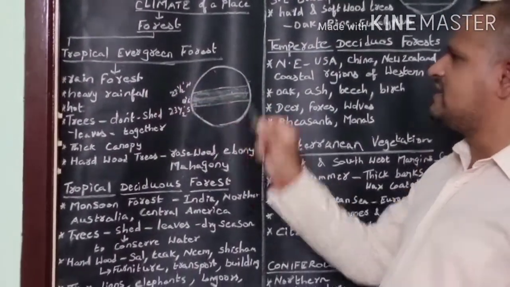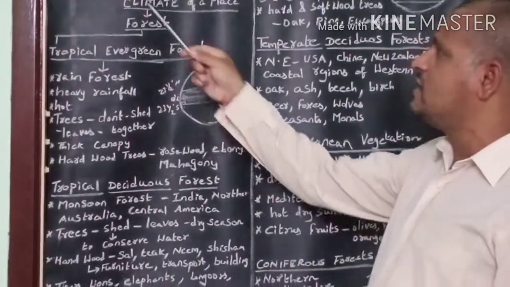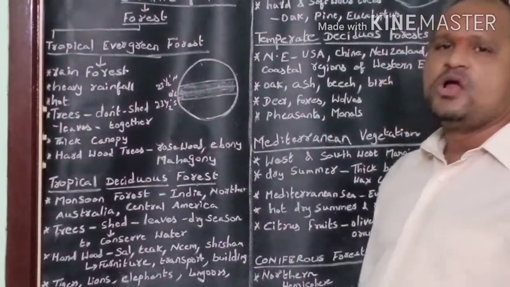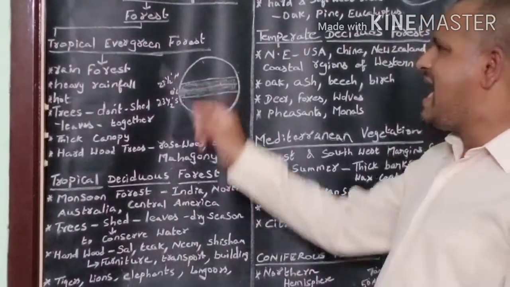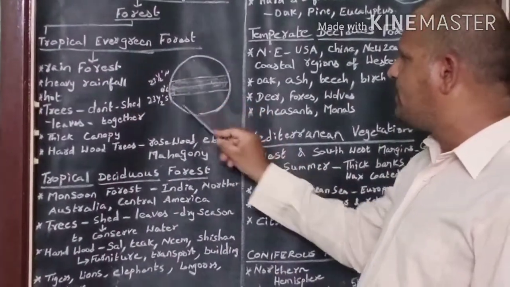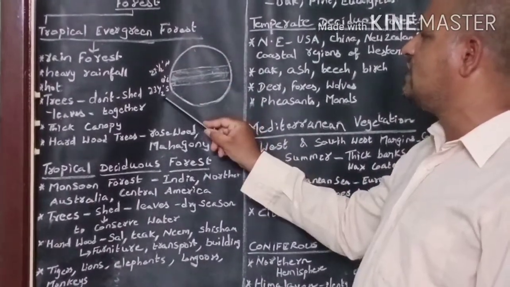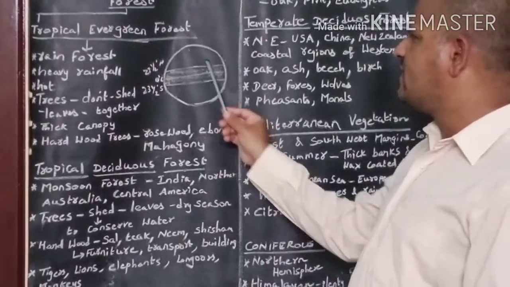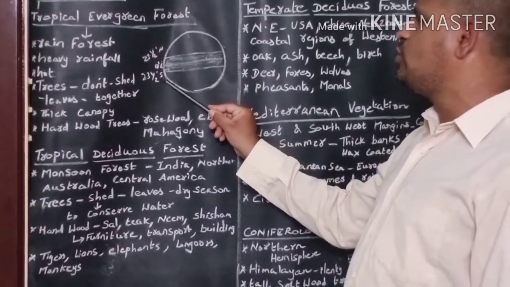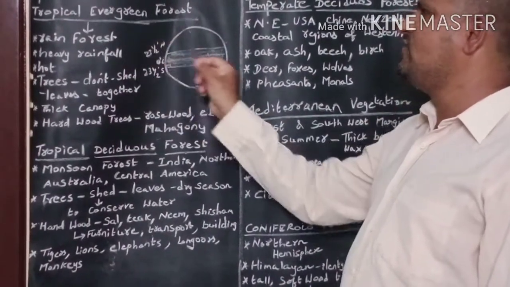Tropical evergreen forests are also called rainforest. Why is this forest called tropical evergreen forest? As this forest is found in the tropical region, that is between 23.5 degree north latitude and 23.5 degree south latitude, such a forest is called tropical evergreen forest.